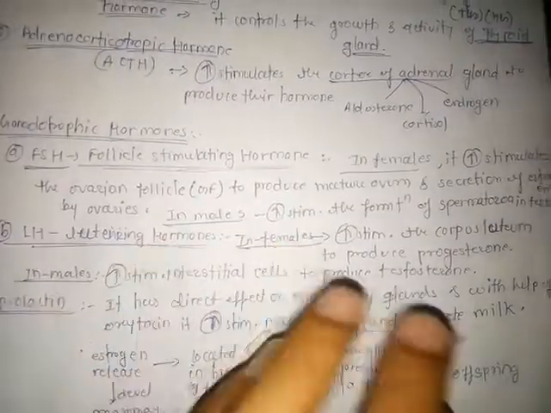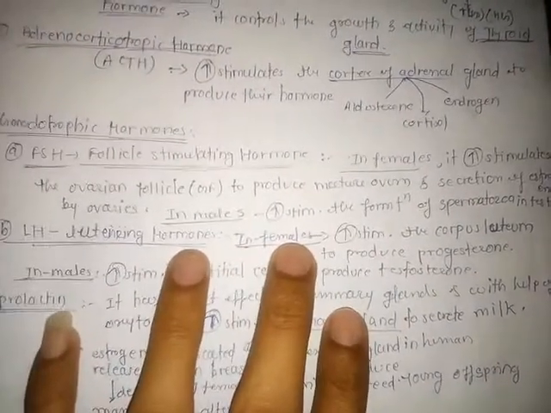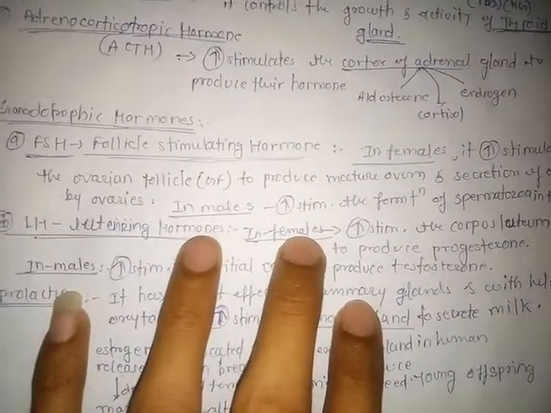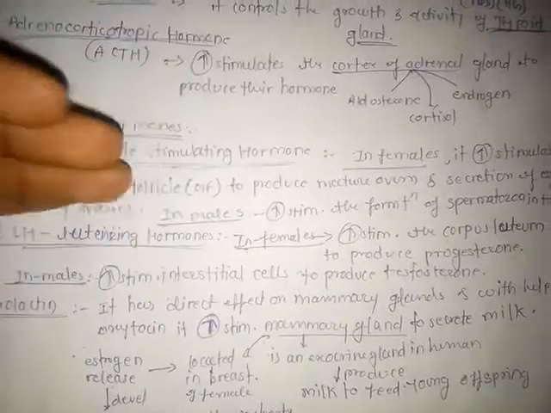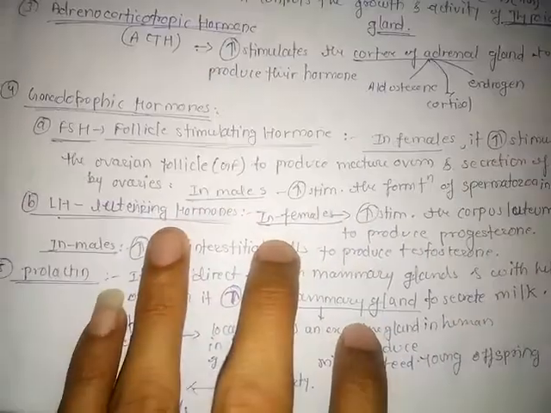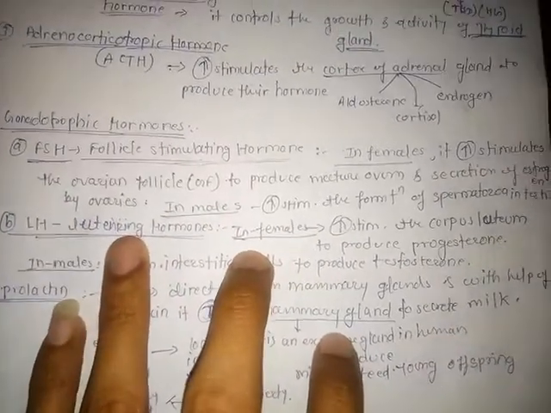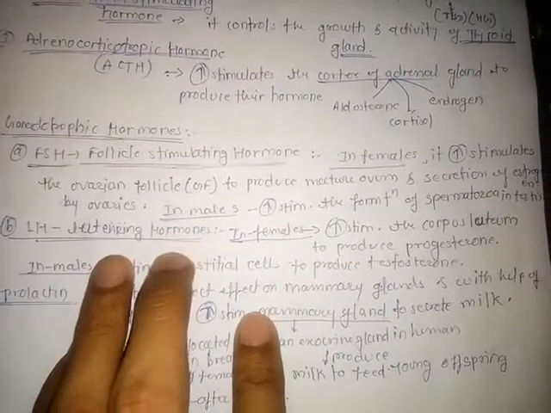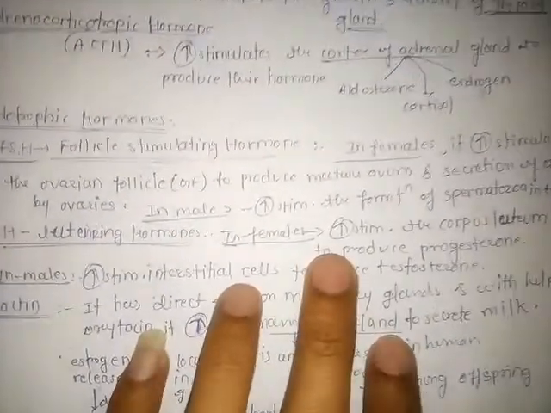Luteinizing hormone concentration increases during the menstrual cycle, at day 14 of the menstrual cycle, and this increased concentration of luteinizing hormone helps the ovulation process.